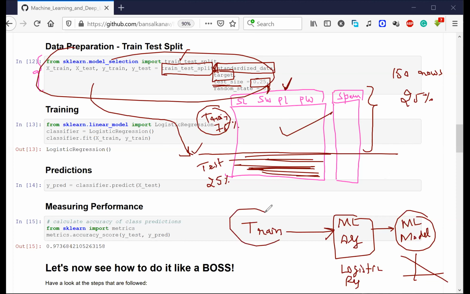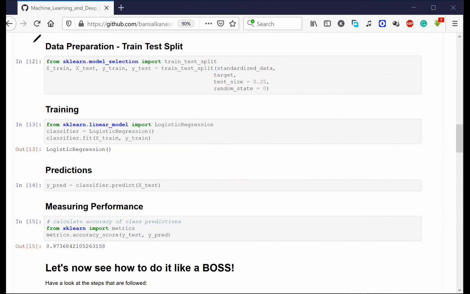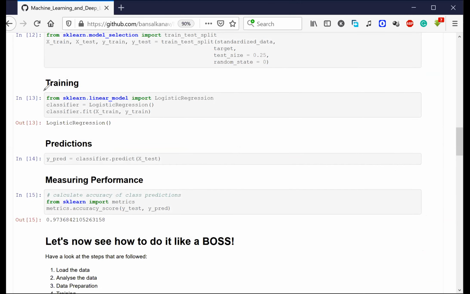Now what we'll do is take the entire train data and put it inside the machine learning algorithm. The machine learning algorithm is going to give me this model, the line. So let's see how to do that. The entire machine learning code is just these 3 lines. Always try to remember that.